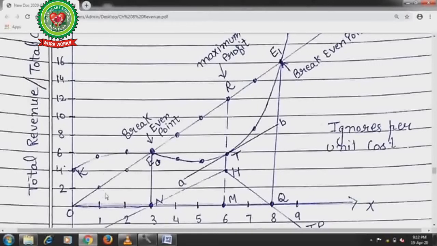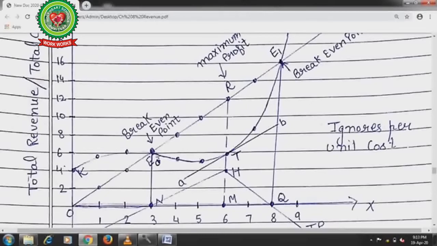Next, with the increase in production to 2 units, total revenue increased to 4 and total cost is up to 6 points. When production reaches the 3rd unit, you see total revenue and total cost are both equal here, 6.